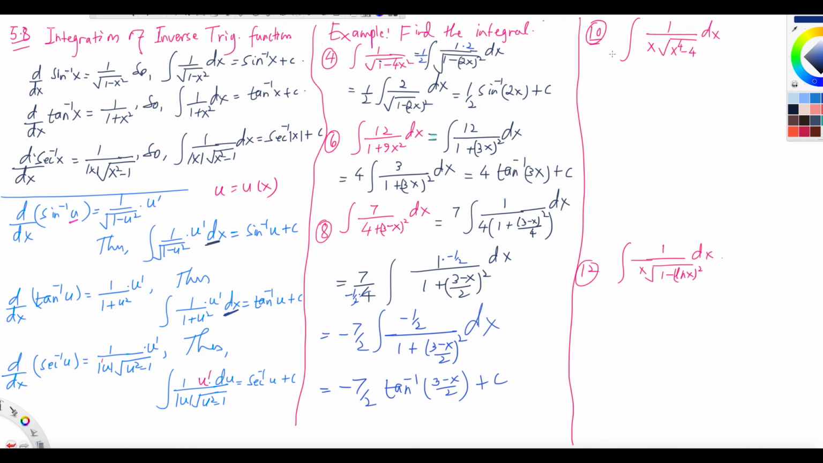Let us do question number 10 from your book. You see that there is something outside, like in this one. Since there is something outside, then you should think this is secant inverse, okay? But there is x to the fourth. Secant inverse doesn't have a formula that has a fourth, so you need to write it in terms of square.